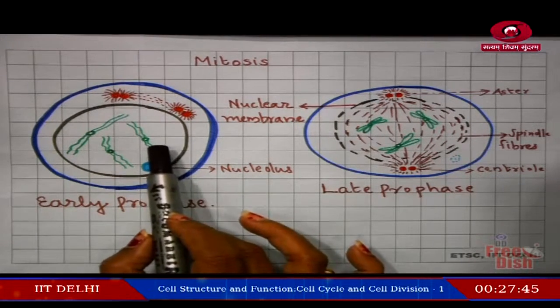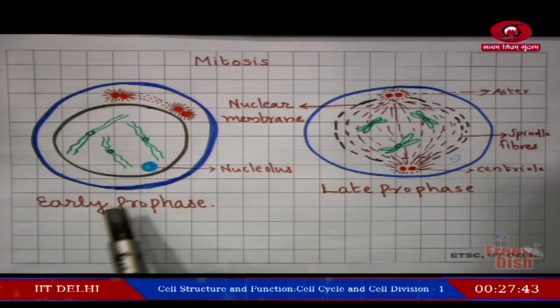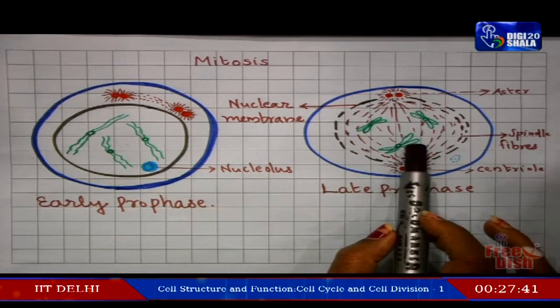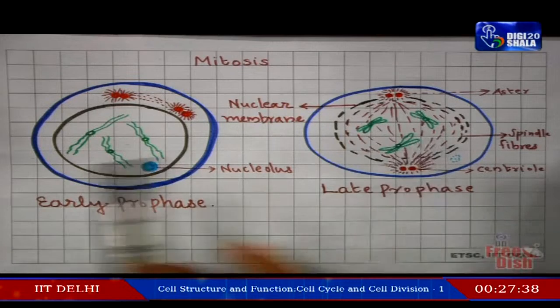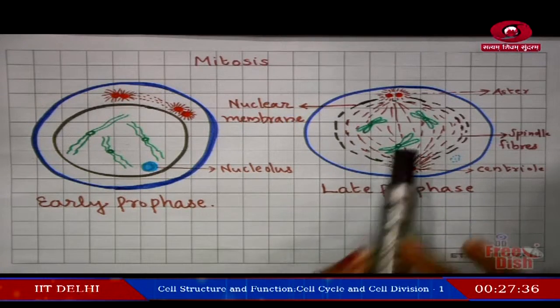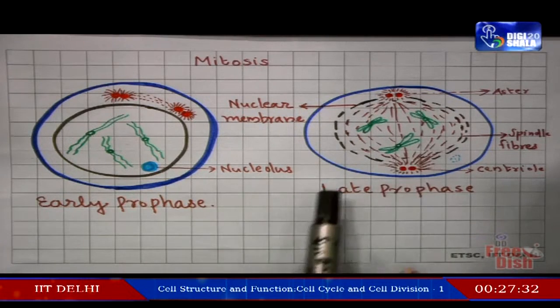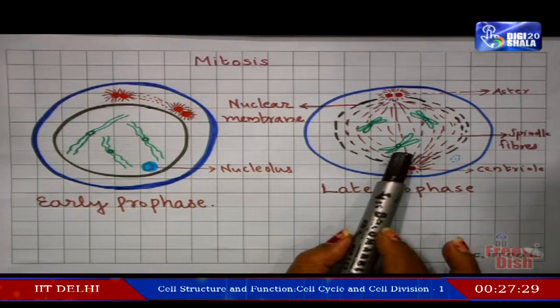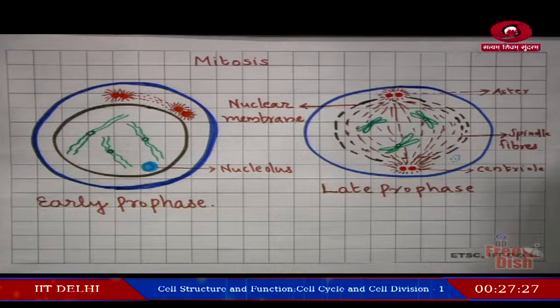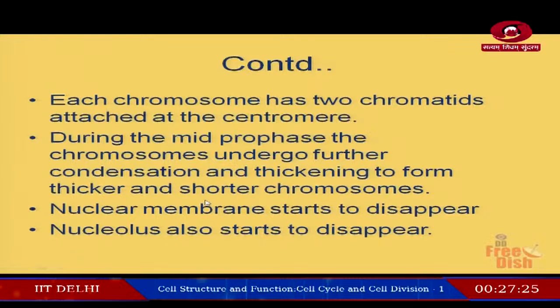Here these are appearing as thread like structures, but here it becomes a highly condensed thick rod shaped structure. We can call this chromosomes, and distinct chromatids you can see clearly. So, they become more and more thick and shorter, and such thick and rod shaped chromosomes we can see here in the late prophase.